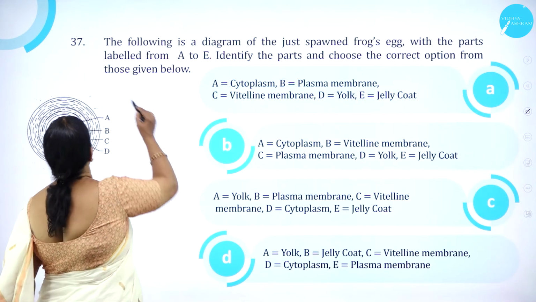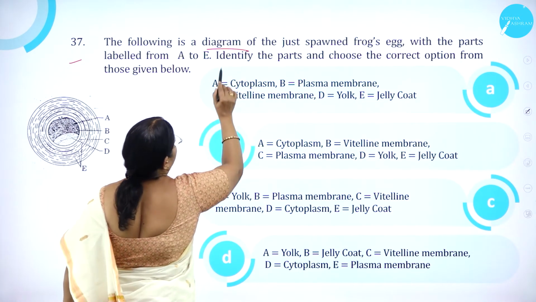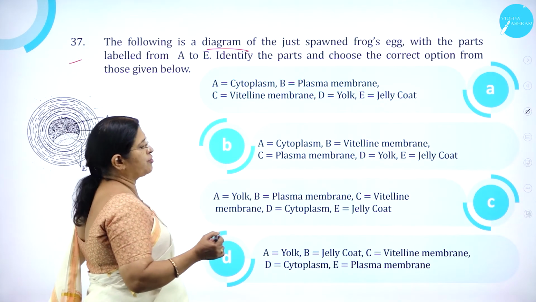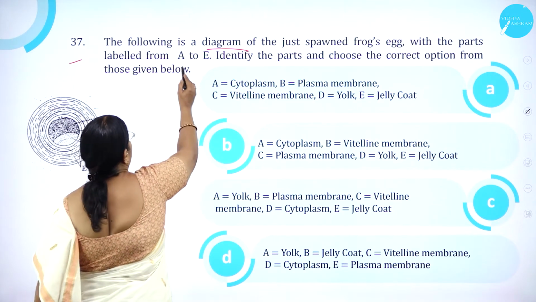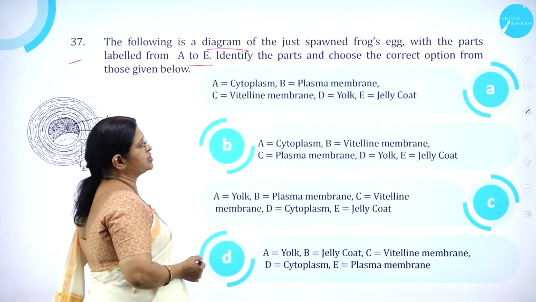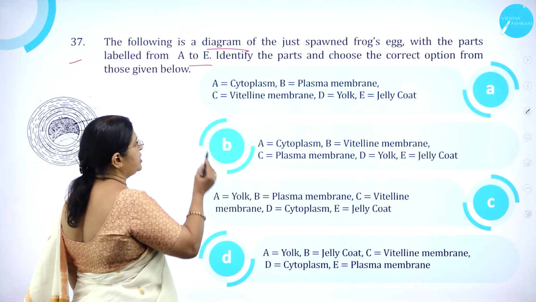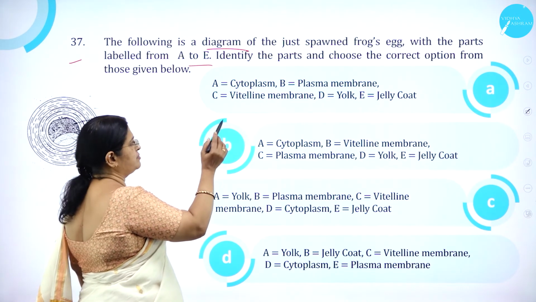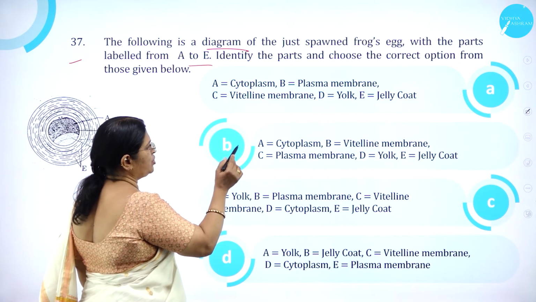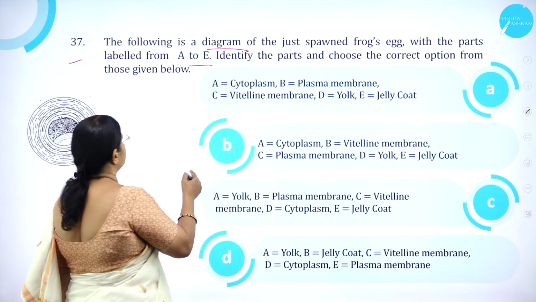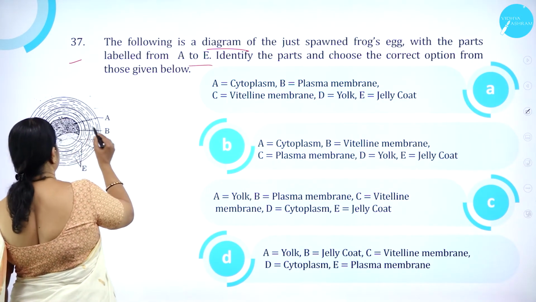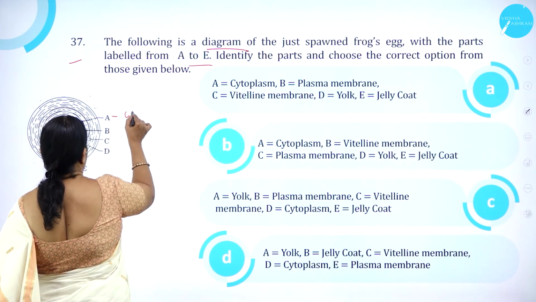Moving on to question number 37. The following is a diagram of a just-spawned, laid frog's egg, with the parts labeled from A to E. Identify the parts and choose the correct option from those given below. Cytoplasm, plasma membrane, vitelline membrane, yolk, jelly coat, same. That is how it is given. So here in this diagram, A, we can see it is cytoplasm.